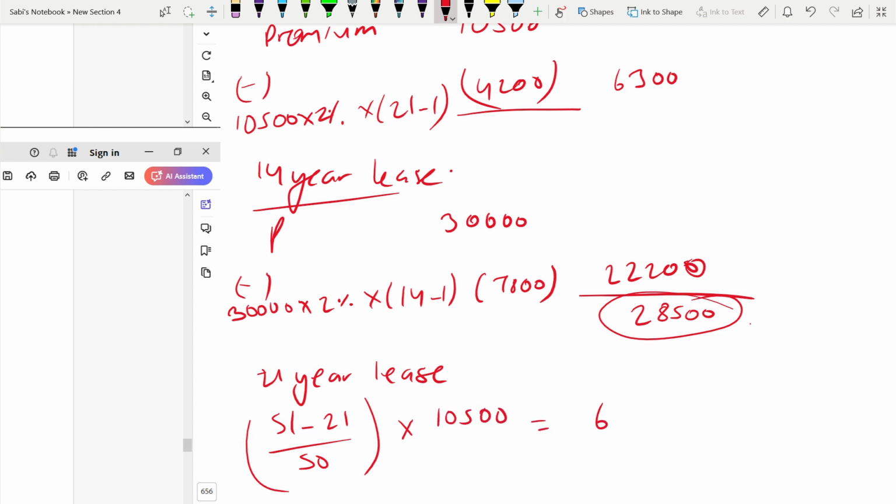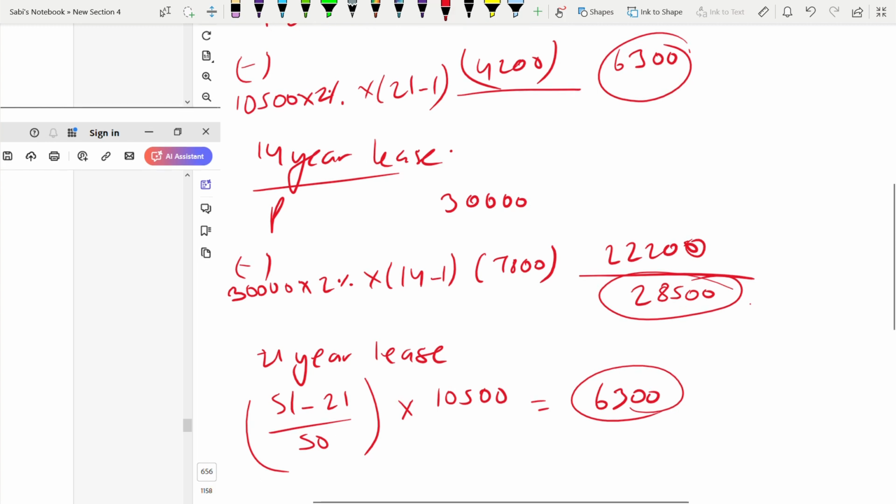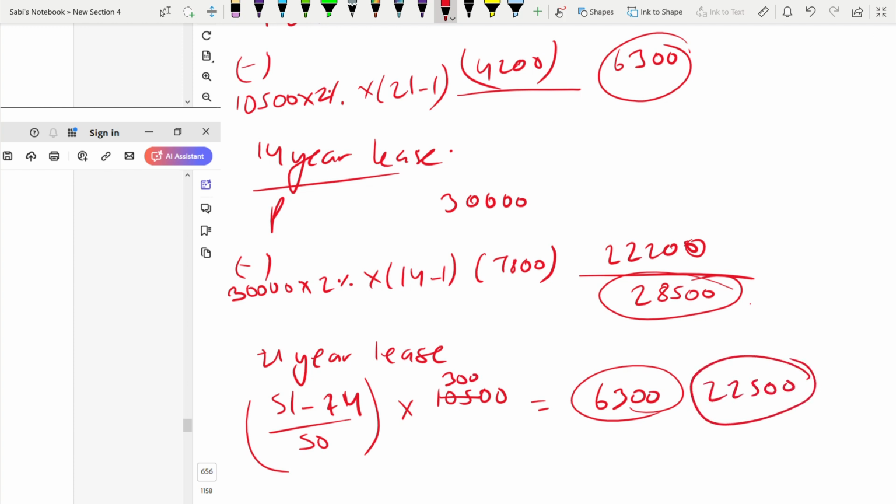So you will get 6,300. Next, for the 14-year lease, you only have to change this to 14. 51 minus 14 divided by 50, times 30,000. It would be 22,500. Sorry, 22,200. You will still get the same property income.